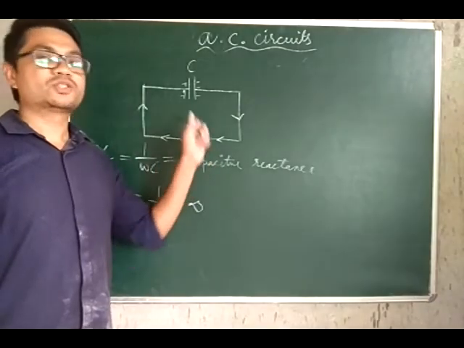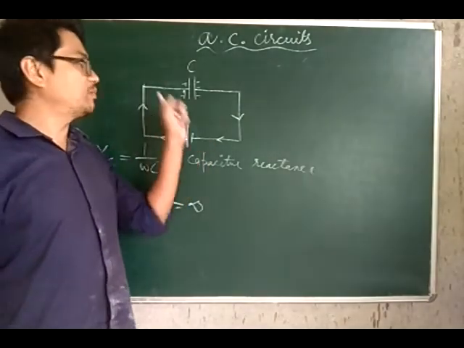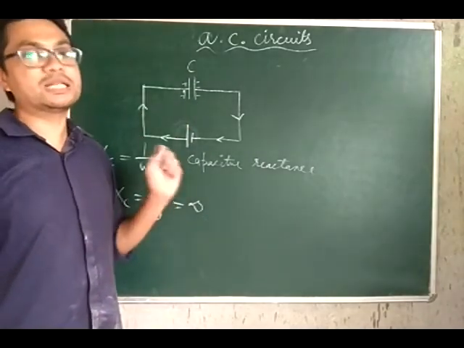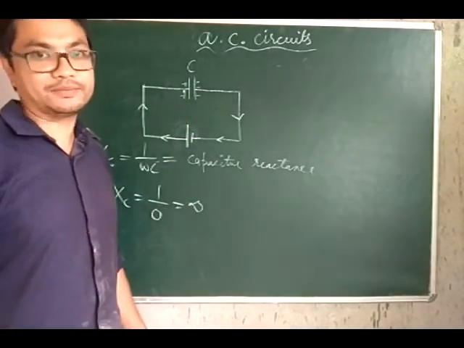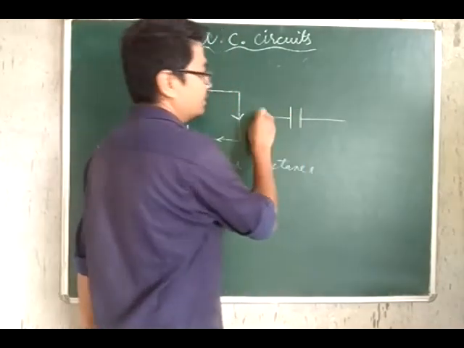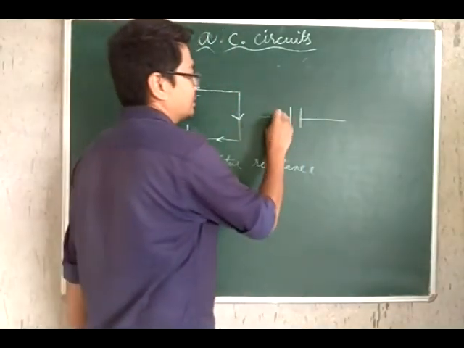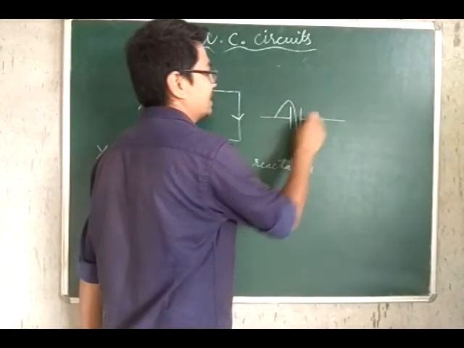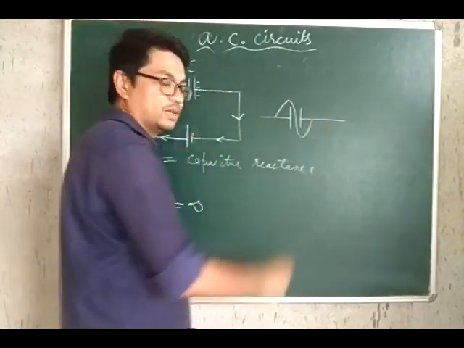So direct current charges a capacitor and it is blocked by a capacitor, mind you, whereas alternating current can flow through a capacitor. If this is a capacitor, the alternating current kind of flows like this. It simply passes through the capacitor.